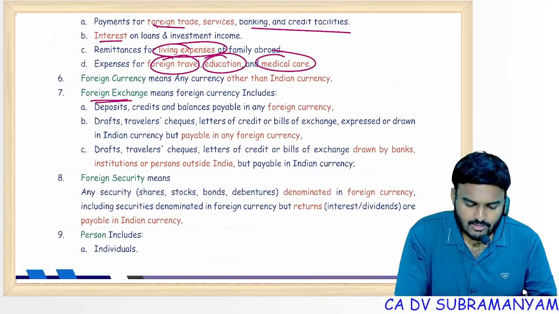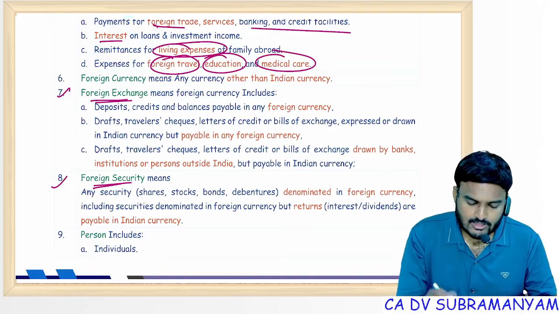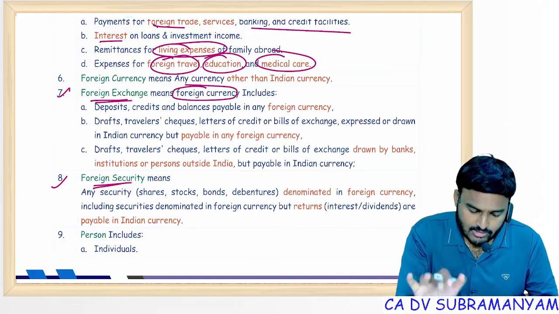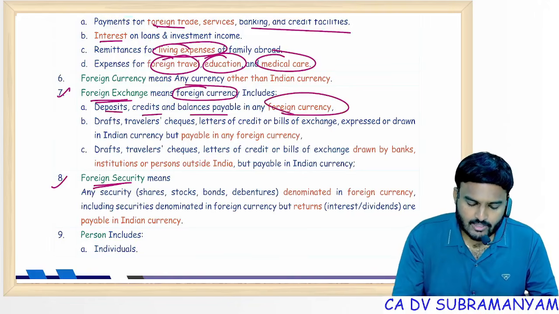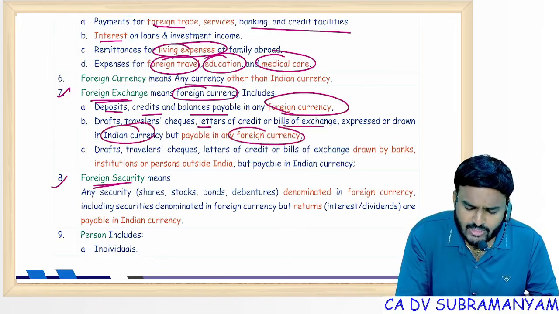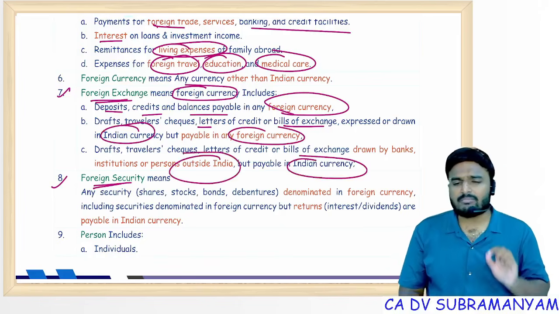Foreign exchange, next foreign security. These two are important. Foreign exchange, remember these points. Foreign exchange means foreign currency, no doubt at all, but it also includes deposits, credits, balances payable in foreign currency, traveler's cheques, bills of exchange drawn in Indian currency but payable in foreign currency, or drawn outside India but payable in Indian currency. Remember these 3 points. It can be tested for 2 marks.